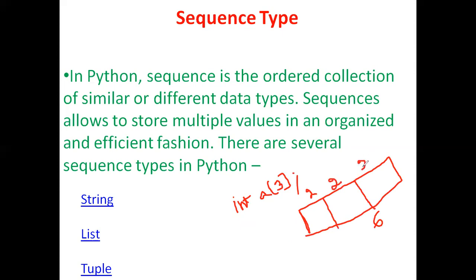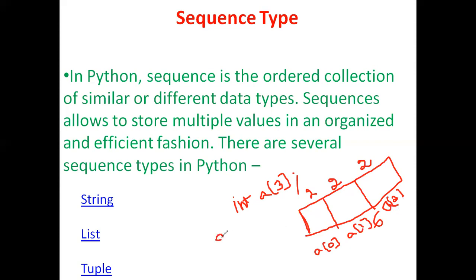So each and every memory cell will be of 2 bytes, and the names of these memory locations will be: the first memory location name will be a of 0, the second will be a of 1, and the third will be a of 2. Because we have already seen in the C programming language that an array index starts with 0 and ends at n minus 1. If the n value is 3, the index will end at a of 2.